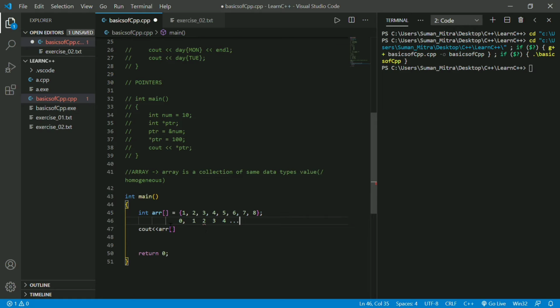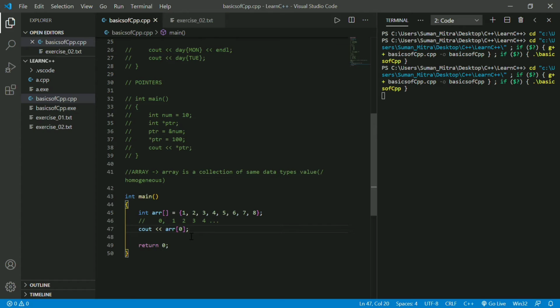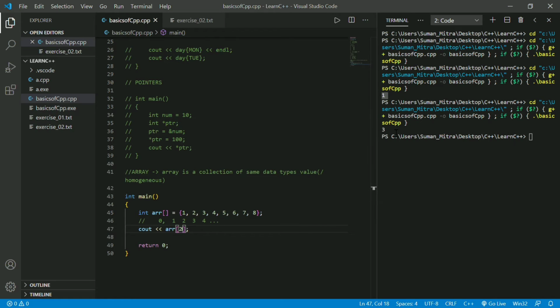Okay, let's just comment out this. Now if you wanted to print out the value of 1, what's the position of this? It's 0, and never forget the semicolon. And if you run this, here it is, we have the value of 1. What is the value of 1? It's inside an array, in position 0. That's how you can print it out. If you want the position of 3, where is 3? 0 1 2. So just write 2, and here we go, we got the 3.